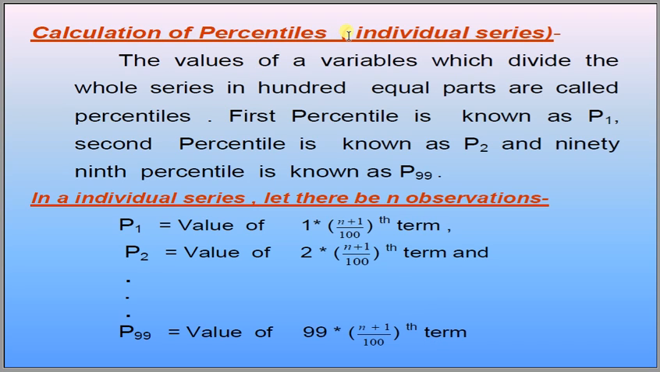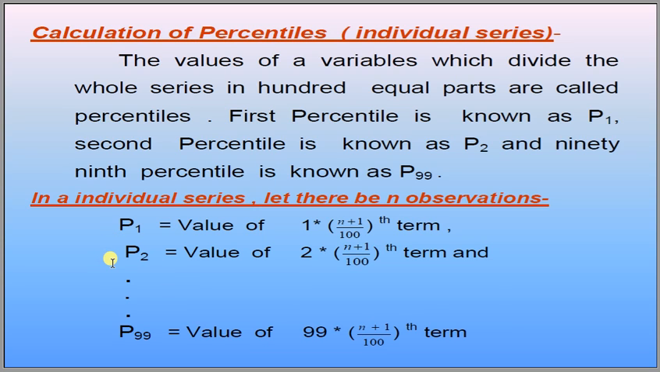Calculation of percentiles. In case of individual series, percentiles are the 99 points on the series which divide the whole series into 100 equal parts, and they are known as percentiles. The first percentile can be calculated by P1 equal to the value of 1 into (n plus 1) divided by 100th term. P2 can be calculated by the value of 2 into (n plus 1) divided by 100th term, and P99 is the value of 99 into (n plus 1) divided by 100th term.